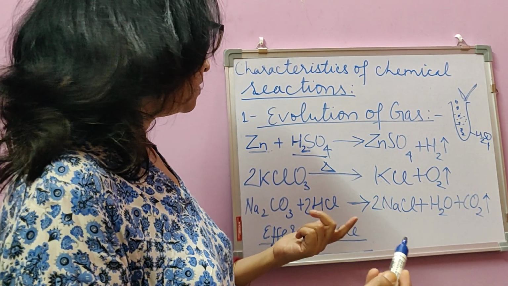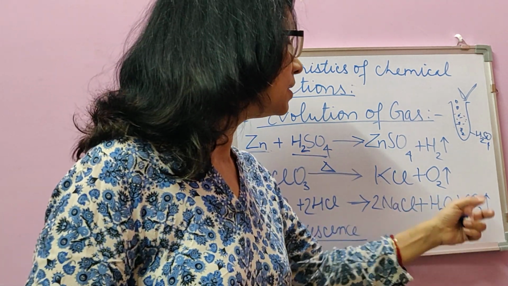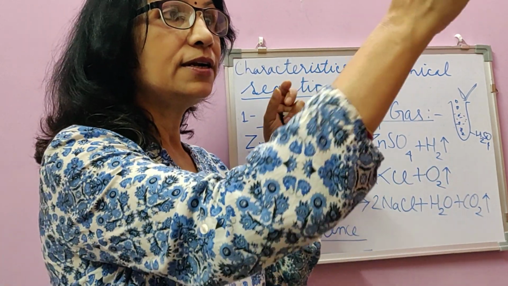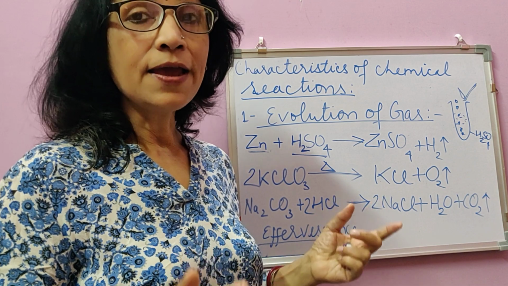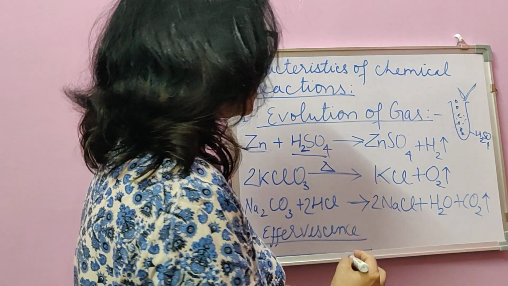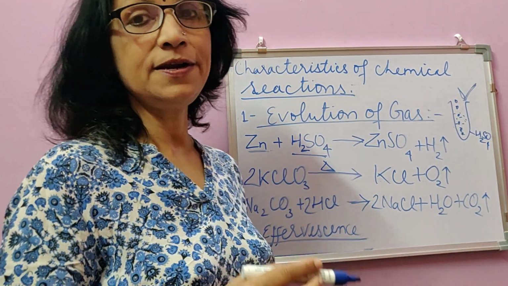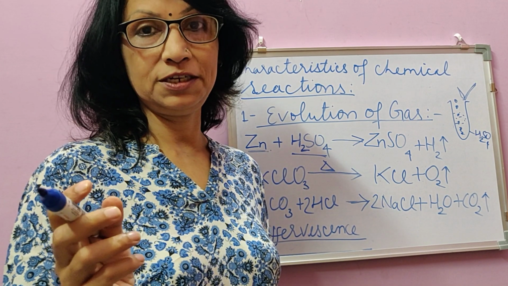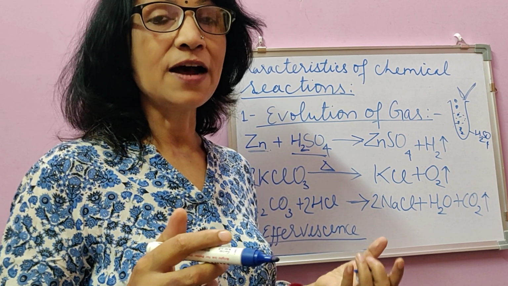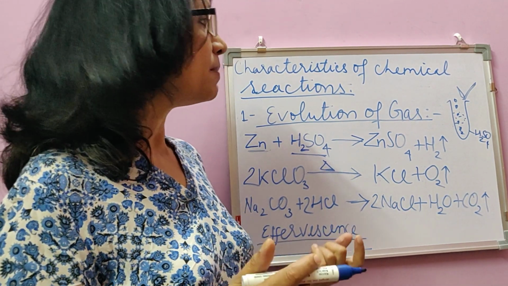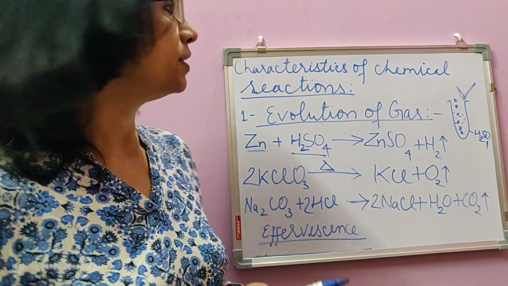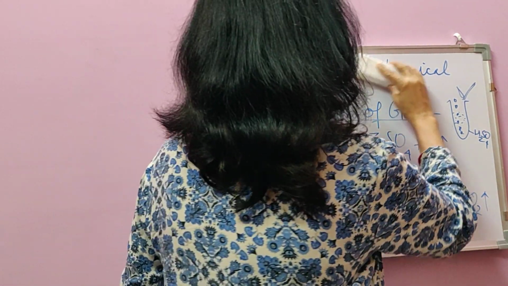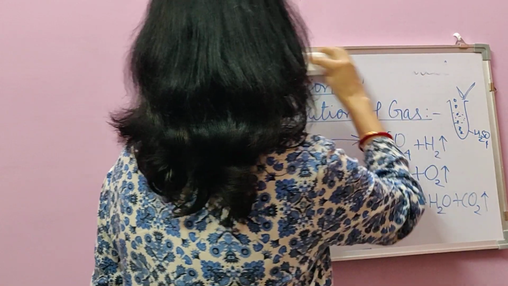We can test it by passing the gas through a connector to lime water. Lime water turns milky when carbon dioxide is passed into it. It's a feature of carbon dioxide gas that it combines with lime water and turns it milky. How? I'll show you.